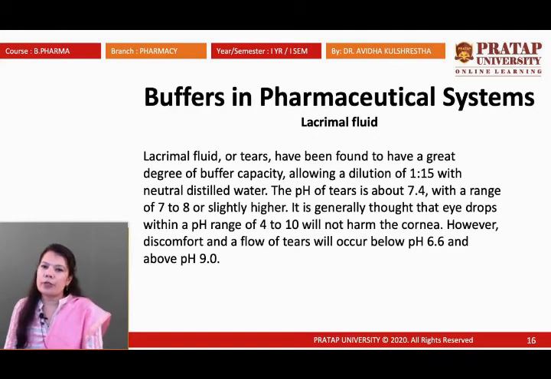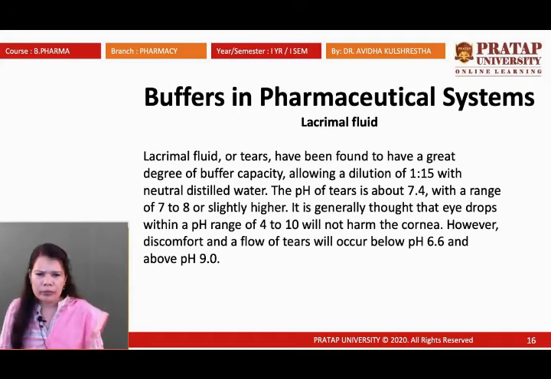In lacrimal fluid also, the lacrimal fluid has some specific pH, the buffer in the lacrimal fluid or tears. Lacrimal fluid comes from our eyelids. I'll tell you later what is the function of the lacrimal gland, and how this lacrimal fluid comes through the lacrimal gland, that all I'll discuss. So first we'll discuss that lacrimal fluid or tears have been found to have a great degree of buffer capacity along a dilution of 1:15